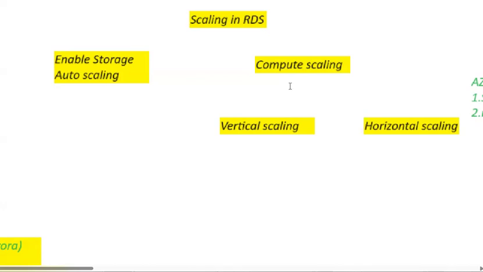Let's see about them. When do I prefer vertical scaling? You prefer vertical scaling for more performance.